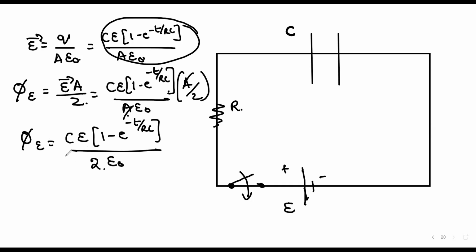So from this, what is d phi e by dt? Epsilon naught d by dt into Q by epsilon naught. Yeah, nice. So we substitute it here. Does anyone want me to solve this?